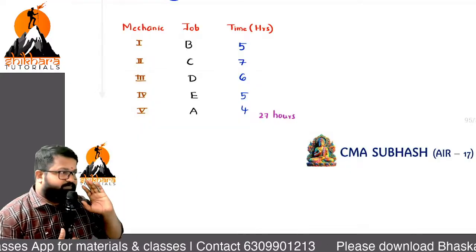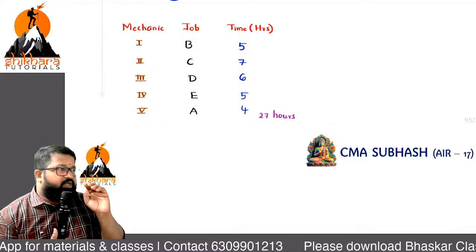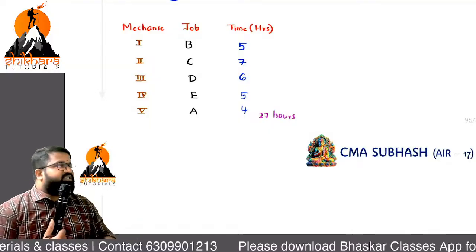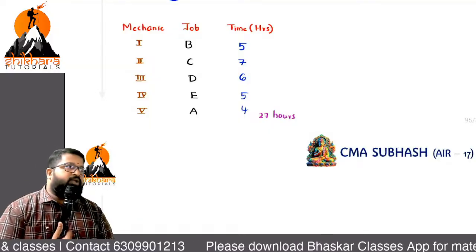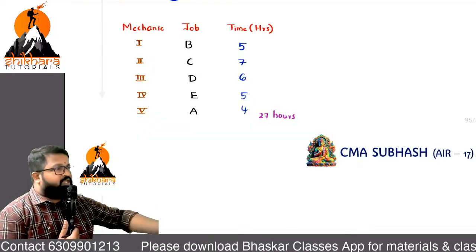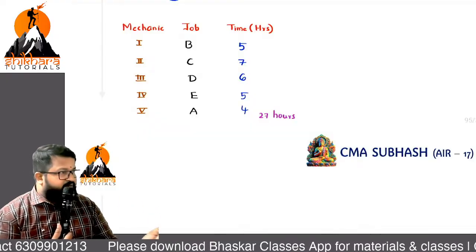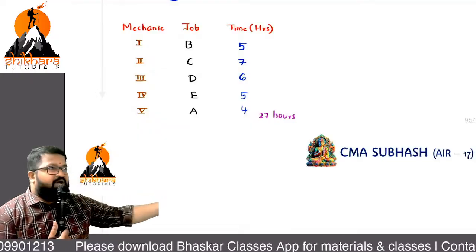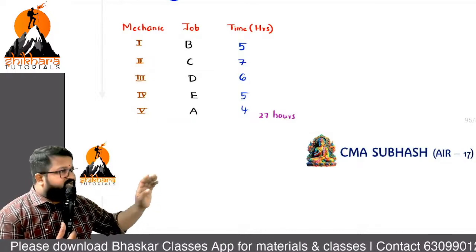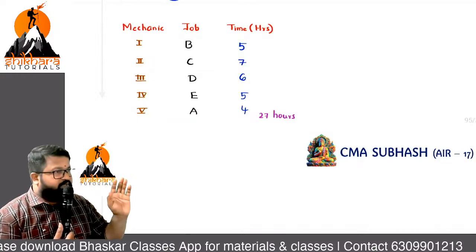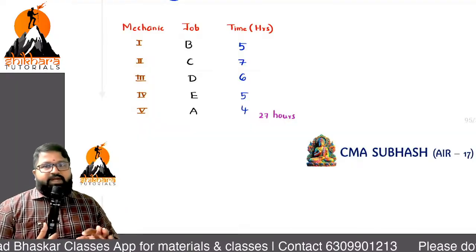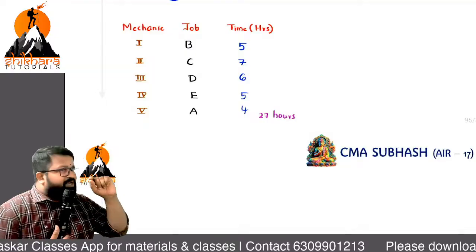Go with the steps, and headings are important. If you keep the headings, for 7 marks you will get the full 7 marks, or if it is for 14 marks, we will get the 14 marks. Be careful with the areas where you should keep the headings. Even for 27 hours, do not just write 27, write it in the form of hours. If it is units, write units; if it is rupees, rupees; if it is kgs, kgs. That is important.